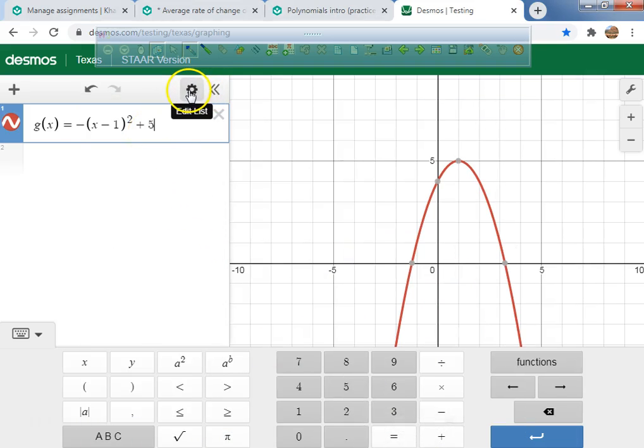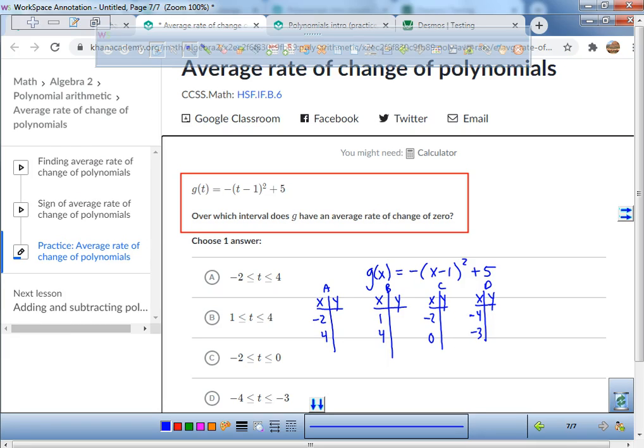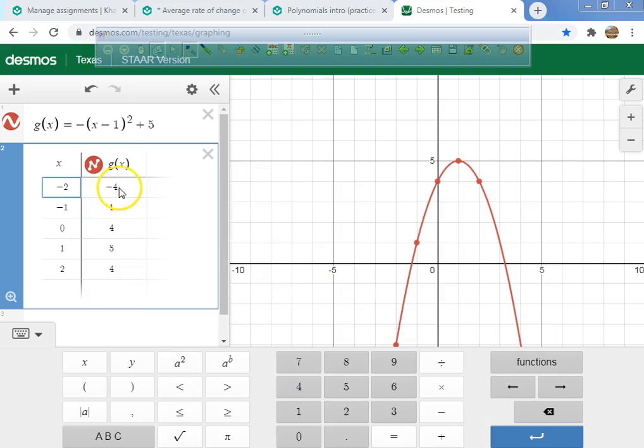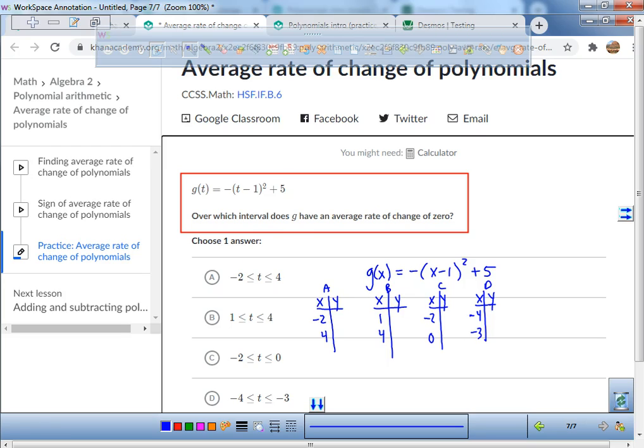So what we're going to do is we're going to make a table right now, all right? And in this table, we're going to fill in some of our numbers. What are our first? -2 and a 4. So at -2, what's our answer? -4. And at 4, what's our answer? Do you guys see it right here? -2, it's -4, 4, it's -4. So can you guys right now put -4 and -4 right there? Now, the next thing we're going to choose is a what? A 1 and a 4.